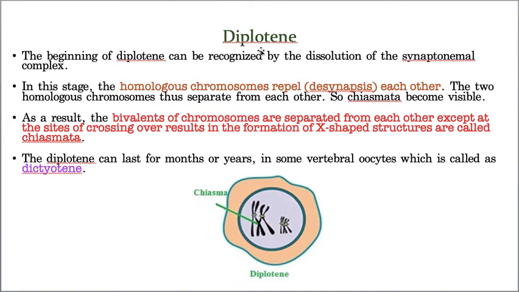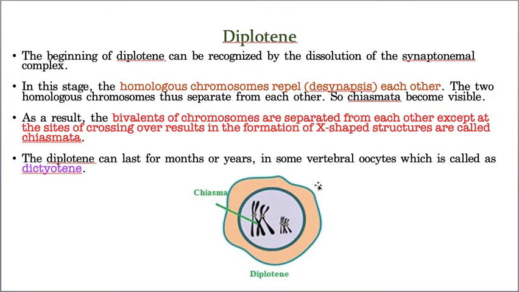One important point: diplotene sustains even for years in vertebrate oocytes, and this process is called dictyotene. Now we understood that it can stay stuck for years together, and that phase is called dictyotene. Okay, now, hope you understood what diplotene is.